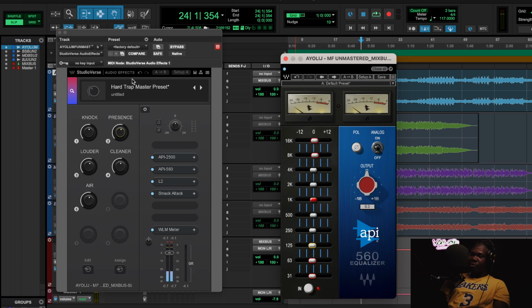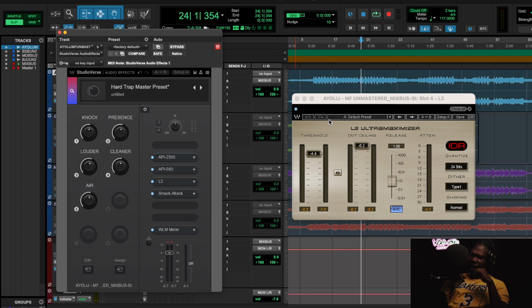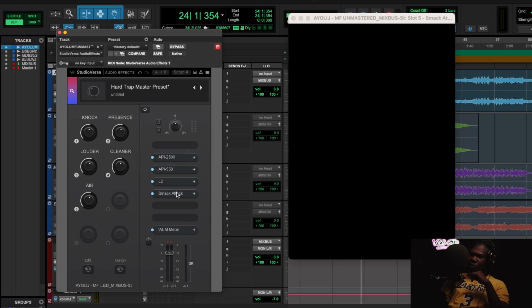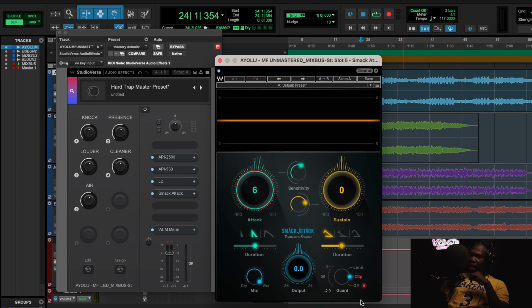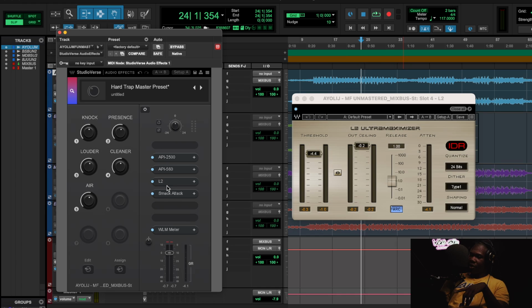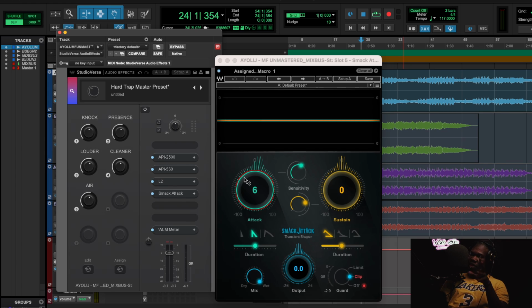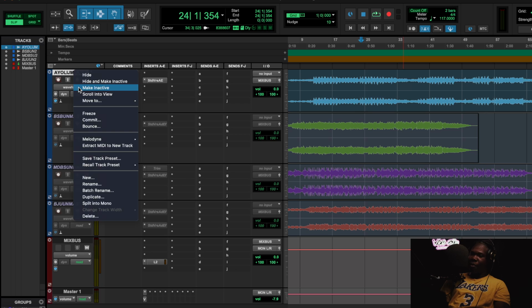So now the mix has become a lot cleaner, as well as a lot more present or airy, whatever you want. Quickly like that, we can get a fast sound. We have an L2 limiter. You're going to make sure you tap this about a dB or 2. Then we have the smack attack, and I put a clipper at the end of it too. I took that idea from a plugin, Newfangle Audio Elevate, where you use a limiter first, and after that, you use a clipper or a transient designer to get back some of the punch you might have lost from the limiter. Okay, so that's the first preset, the hard trap master preset.